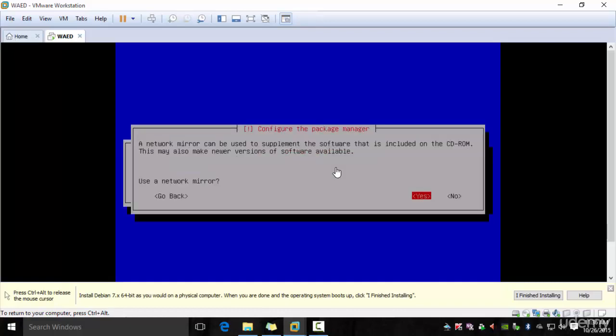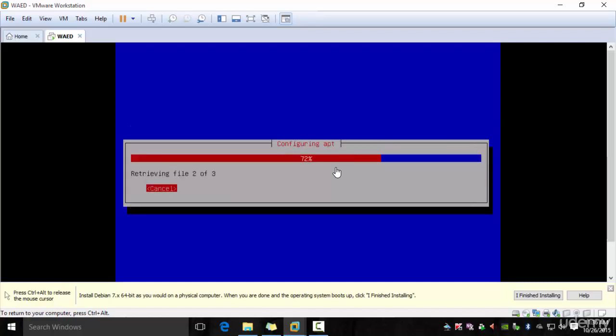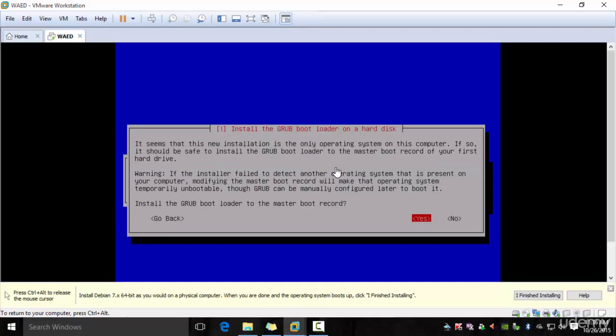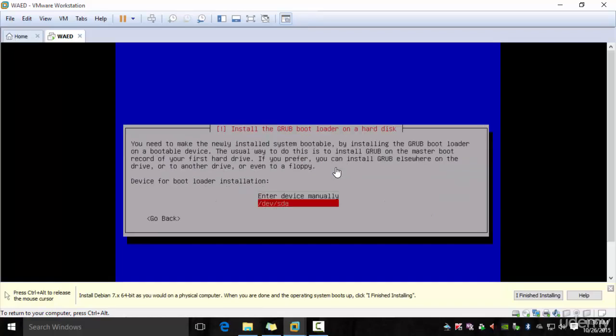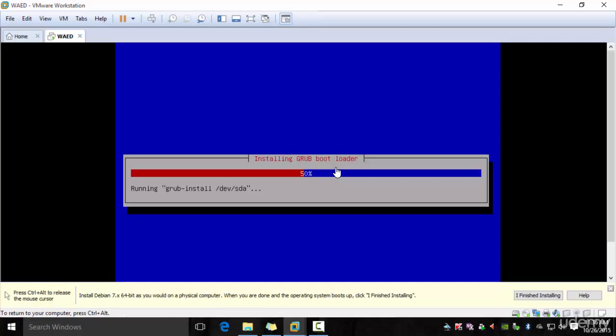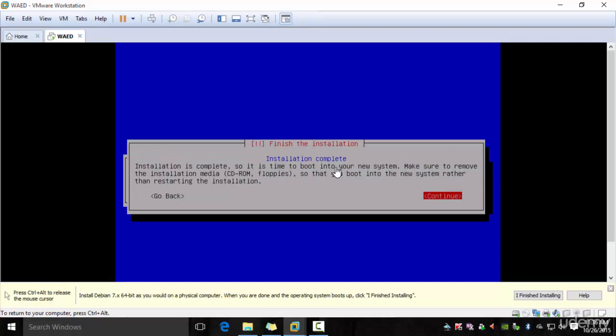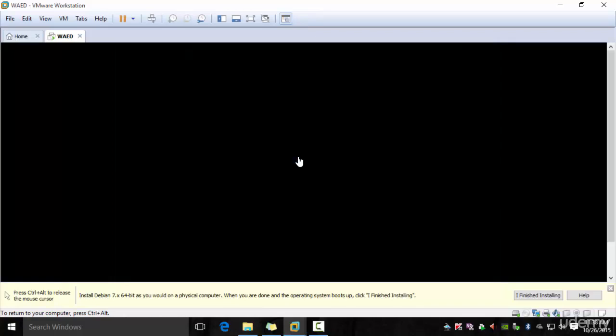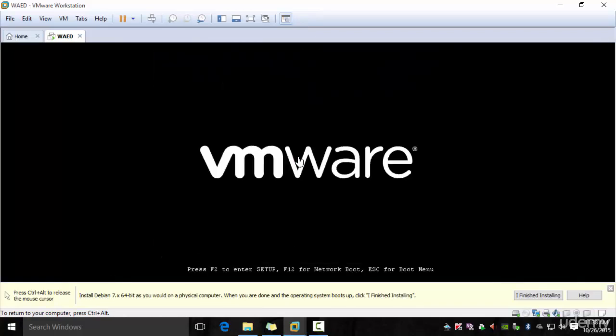So pick no for the network mirror. And then you can install the grub bootloader and pick this dev STA to install the grub. So at this point the installation should be complete, and it will do some cleanup activities. So finally it's done, and it's going to reboot the system.